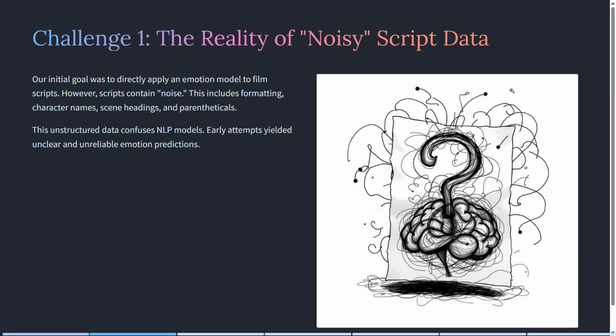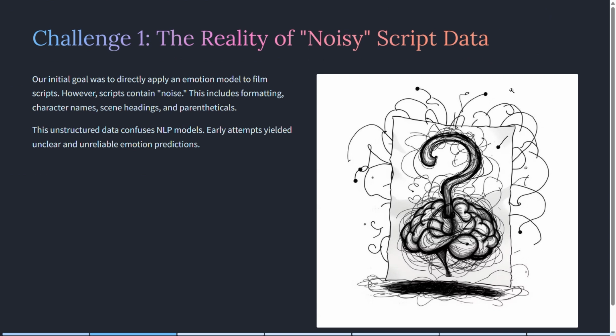Challenge 1, the reality of noisy script data. Our initial goal was to directly apply an emotion model to film scripts. However, we quickly realized that scripts are far from clean text.